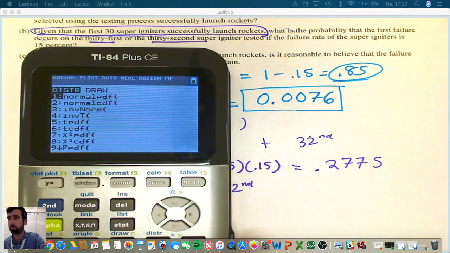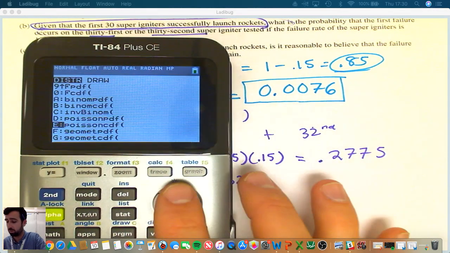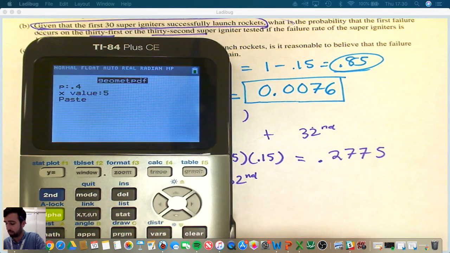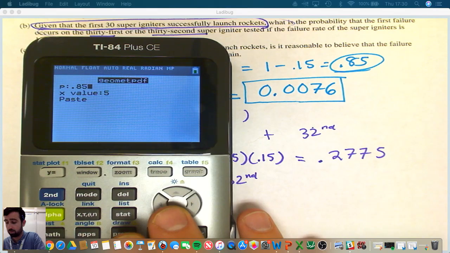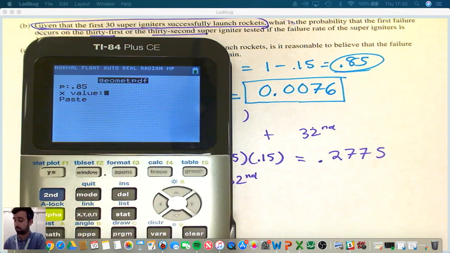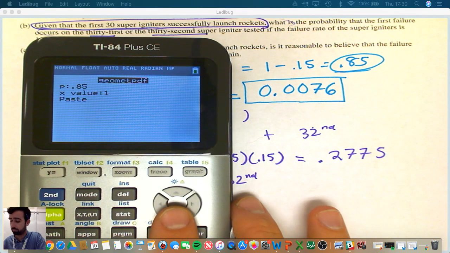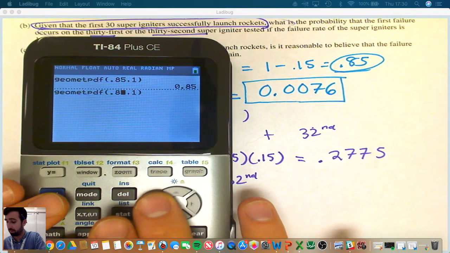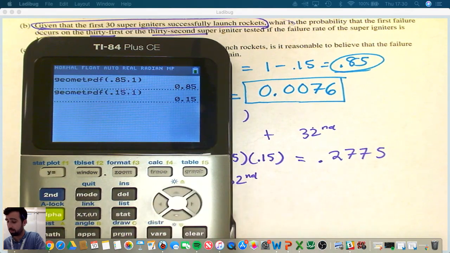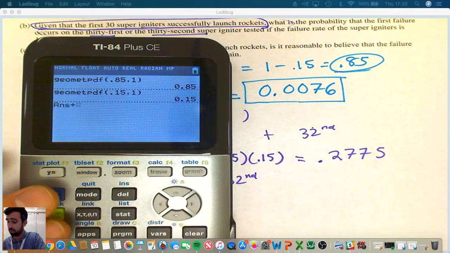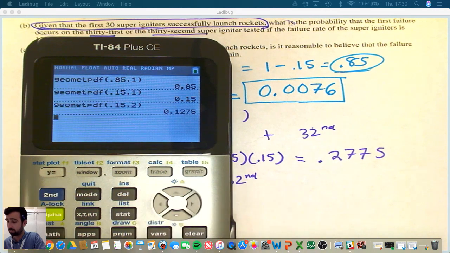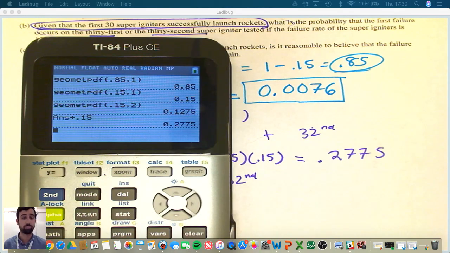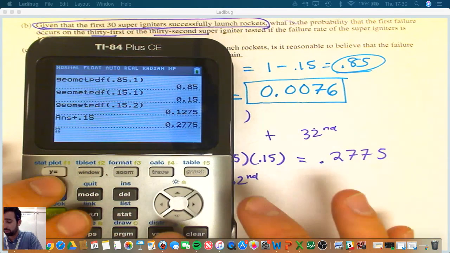We could have also used our geometric, but we would use second distribution. Go down to geometric PDF. The probability of success is 0.85. We want to know what's the probability that one fails on the first one. 0.15, 15%. We're going to add that to the probability that the second one fails. So that plus 0.15 gets me 0.2775.